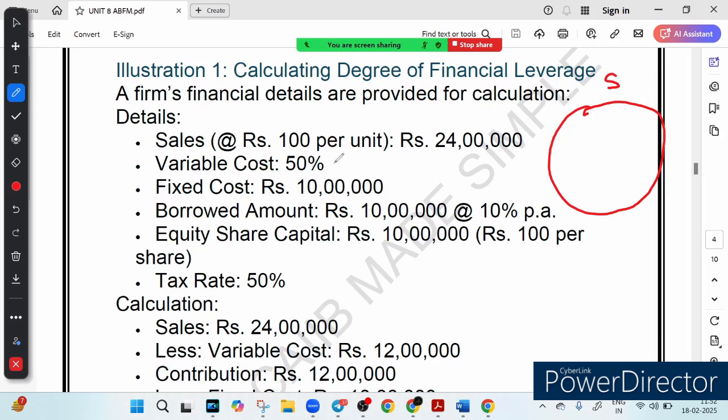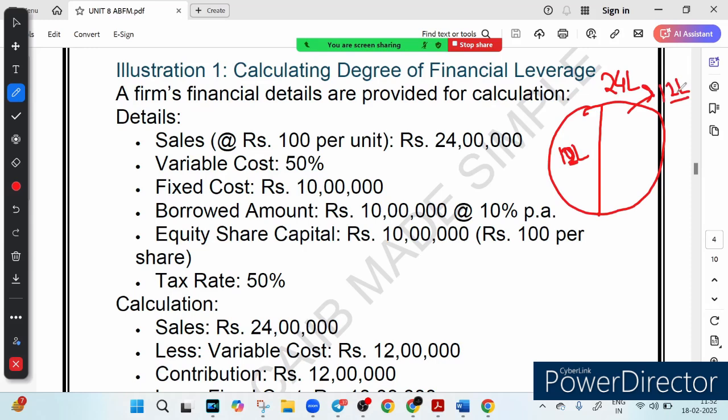Okay. Now let me write down 24L to be more precise, right? So I write down here 24L. L means lakh. Now variable cost. So what is variable cost here? So this portion is variable cost, which is how much? 10 lakh. Okay. Now what is your contribution? So contribution, this total amount, is how much? No, this is 12 lakh. Right, your contribution is 12 lakh.